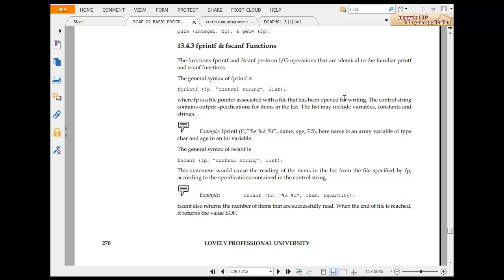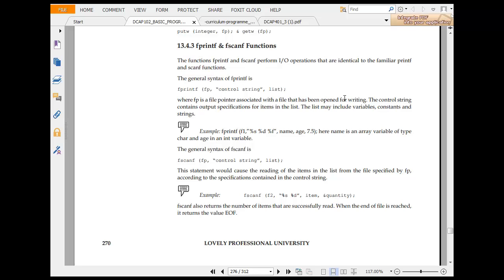They write something to the file. You have the file name and you have the list. So the list may include variables, constants, and strings. For example, fprintf(f1, ...). Just understand that this has another file at the end. Here name is a string, age is specified as a character, and age is an integer variable. So this is how it would go.